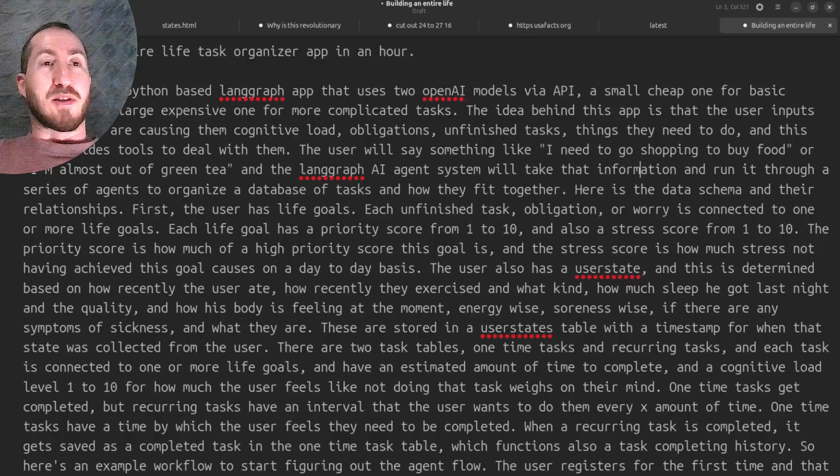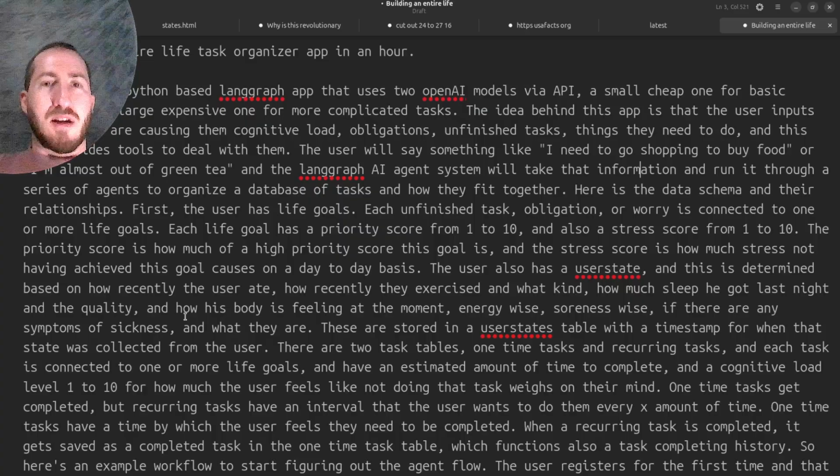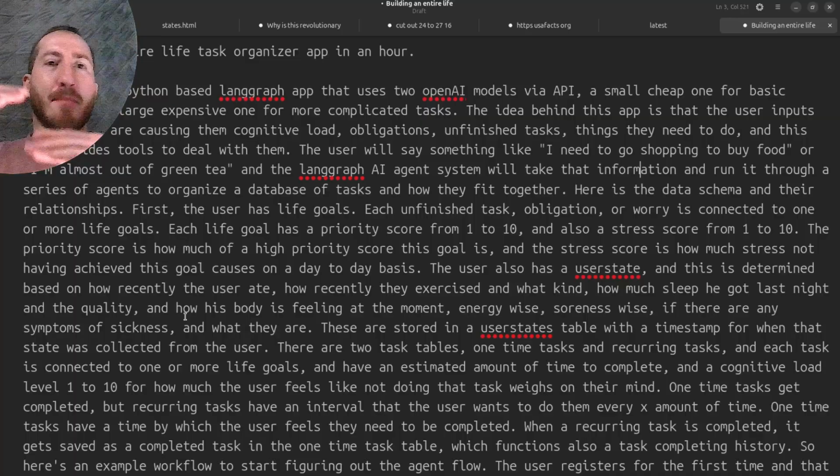All right. So the title is Building an Entire Life Task Organizer App in an Hour. And here's the prompt I'm going to paste into Claude. It's not particularly organized. It was sort of a stream of consciousness. I did read through it to edit it, so I do think it all makes sense, but it's not separated into sections.